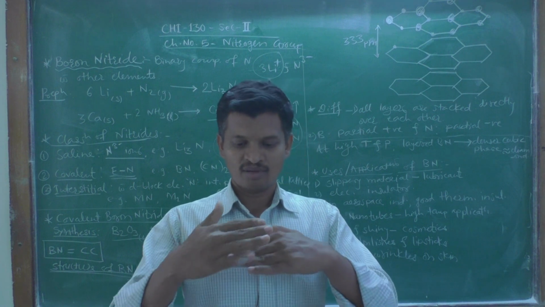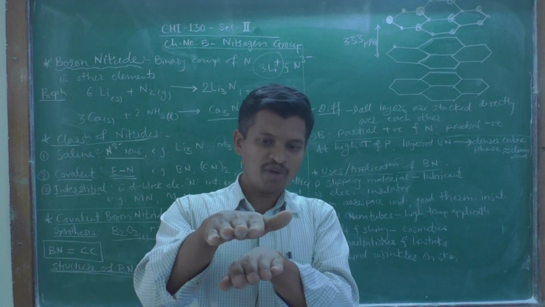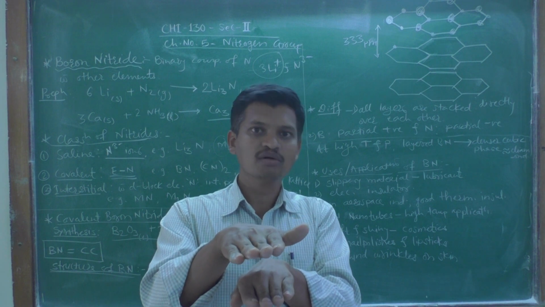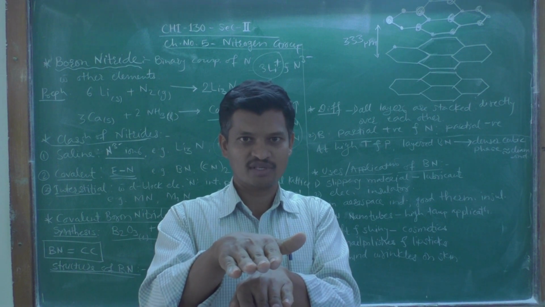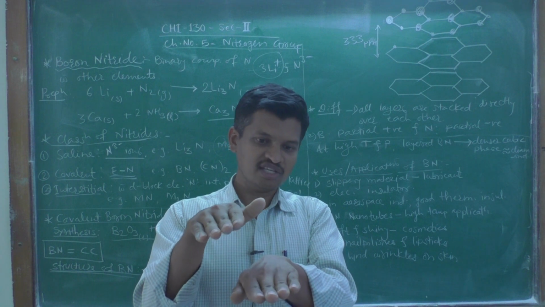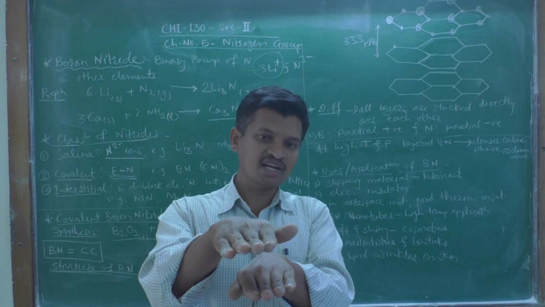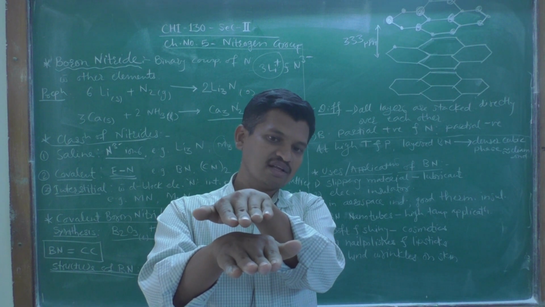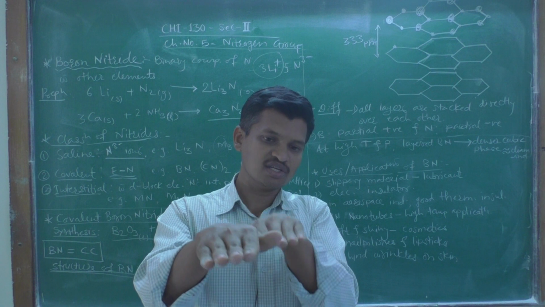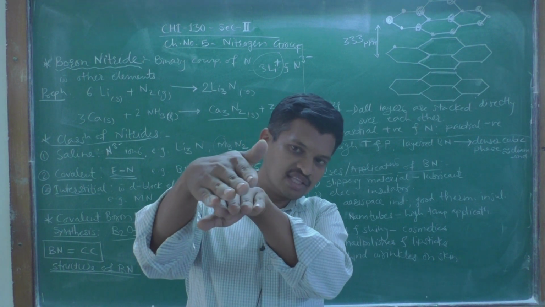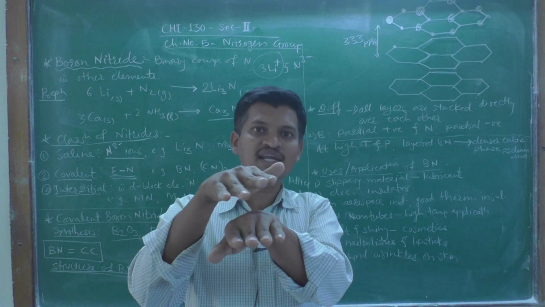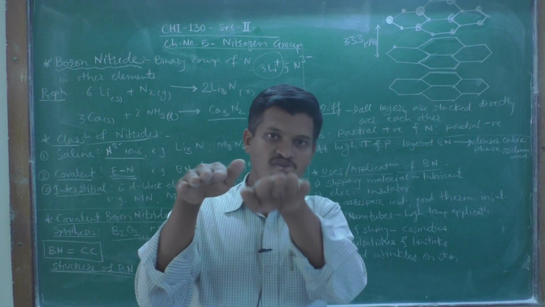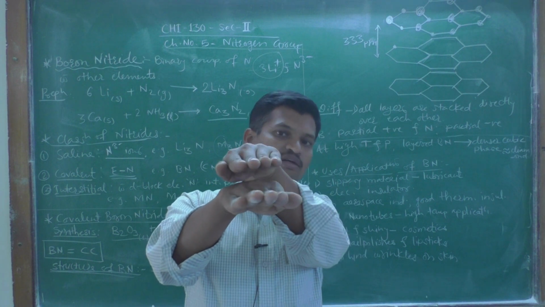We know that the graphite structure consists of alternate layers of hexagonal rings of carbon atoms. If this is the first ring and this is the second ring, the third ring will be present exactly above the first ring. So there is alternate stacking: first, second, third.